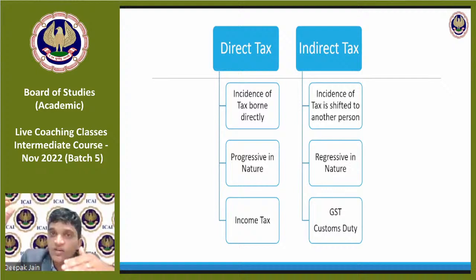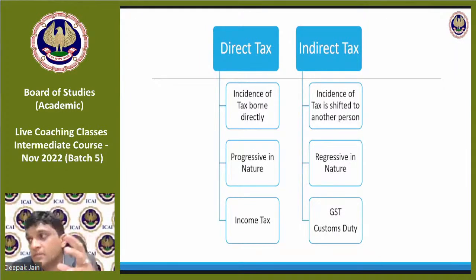This is progressive. And when your income increases but your tax does not increase, the tax reduces, this is called regressive. It is the opposite effect of progressive. So when I was a person having income of 10,000, I was paying the same GST. When I'm having income of 50,000, I'm paying the same GST. This is an example of regressive in nature.